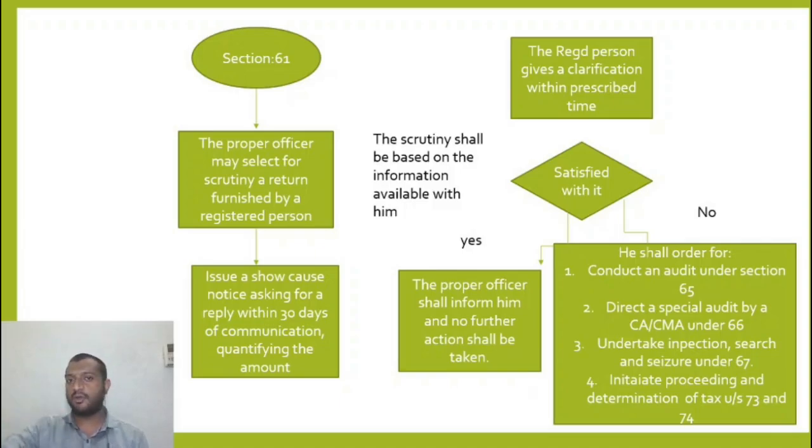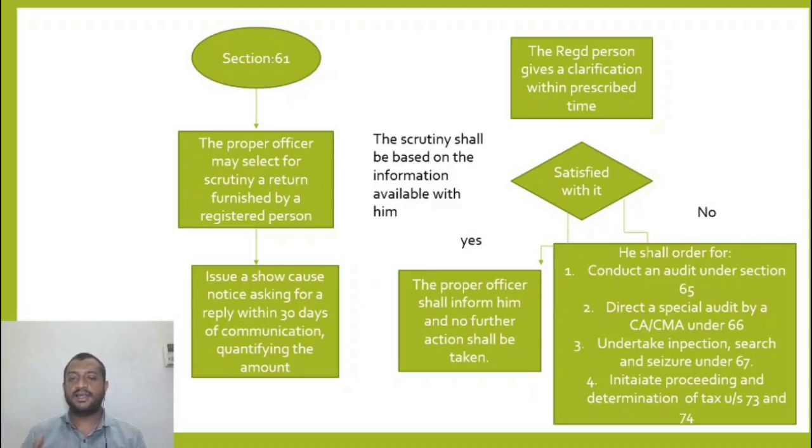This being a government undertaking, it needs to deduct TDS on the GST. So TDS is deducted, so that value is amounting to 10 crores, but I've only shown 5 crores in my return. So this would be information available with him. Based on the information available with him, he issues a scrutiny notice. He will select me for scrutiny, and he will issue a show cause notice to me.